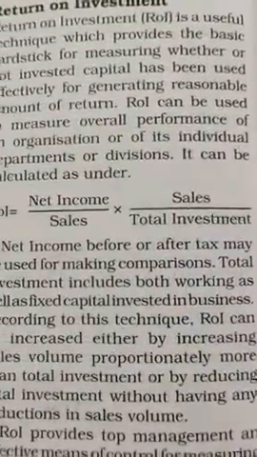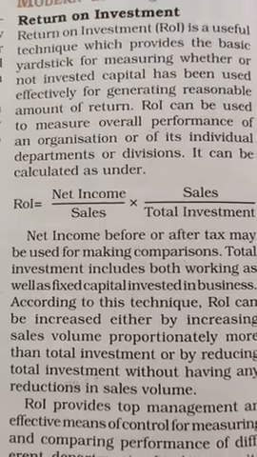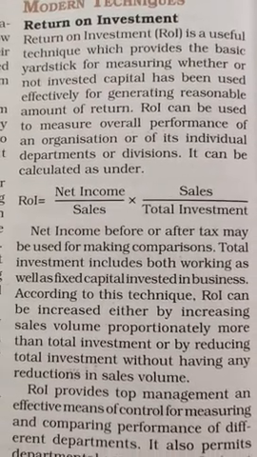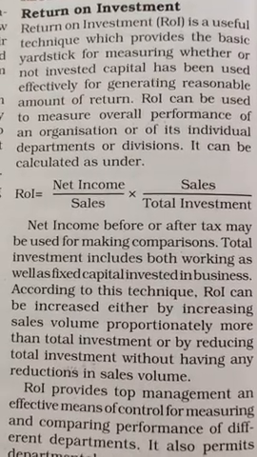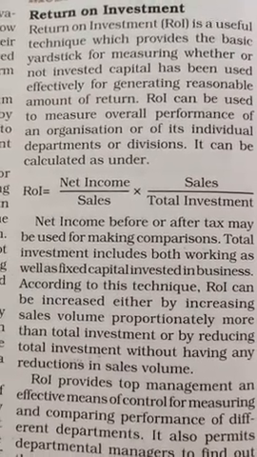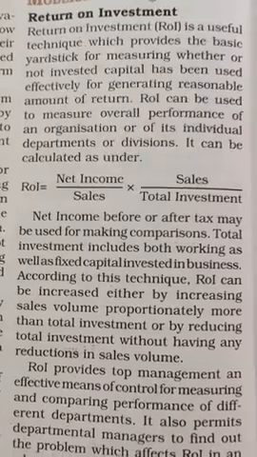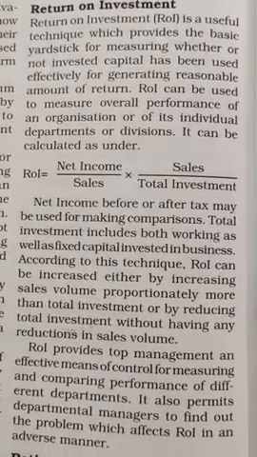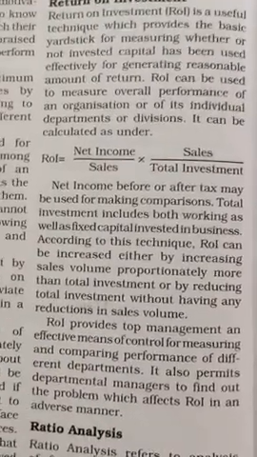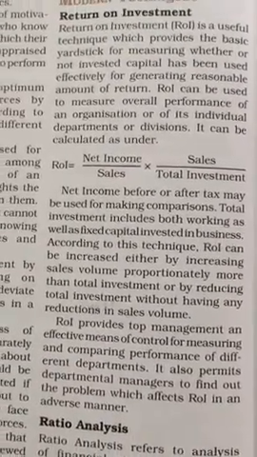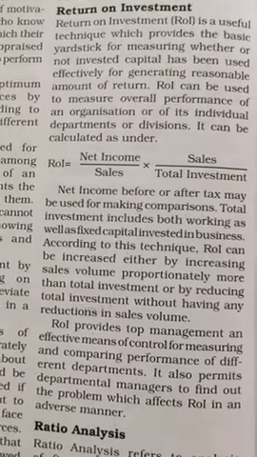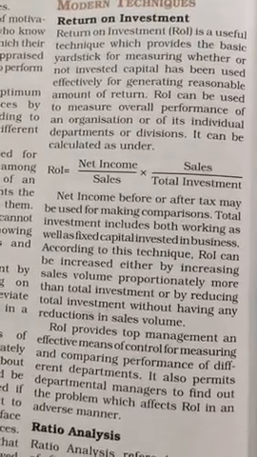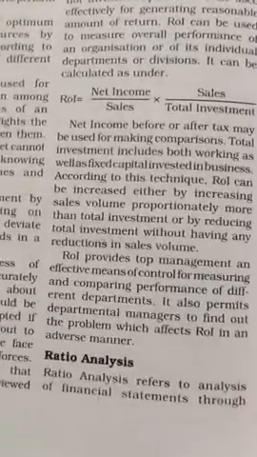So ROI is a useful technique which provides the basic yardstick for measuring whether or not invested capital has been used effectively for generating a reasonable amount of return. Now what does it mean? 8% ROI is given by a bank without any risk. So if you are not able to earn beyond that, it is not good to invest the amount in business. Clear? So that thing is called ROI. It is always reasonable to invest the amount in the business if you are having a good amount of ROI. Next is ratio analysis.